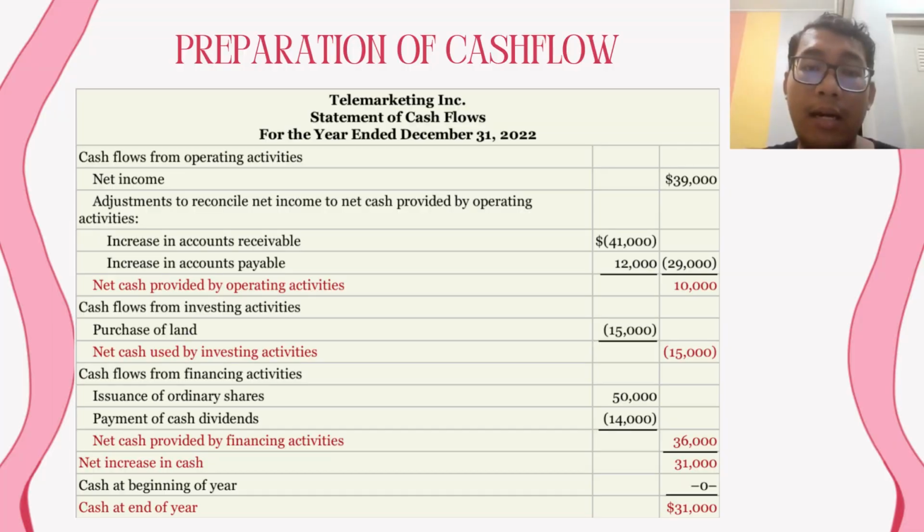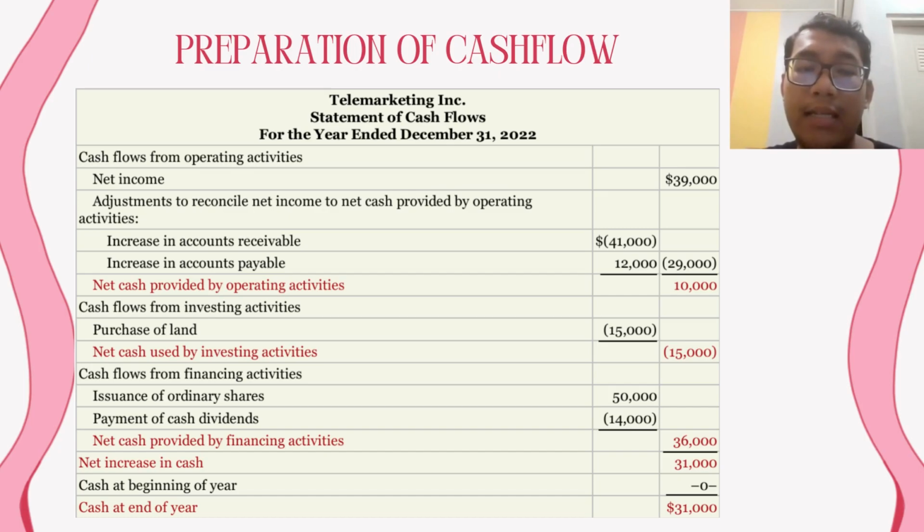Telemarketing Inc.'s only investing activity was the land purchase. For financing activities, there is an ordinary share capital increase of $50,000 from the issuance of 50,000 ordinary shares for cash. And then the company paid $14,000 cash in dividends. With this information, you can see the complete version of the cash flow in the picture.